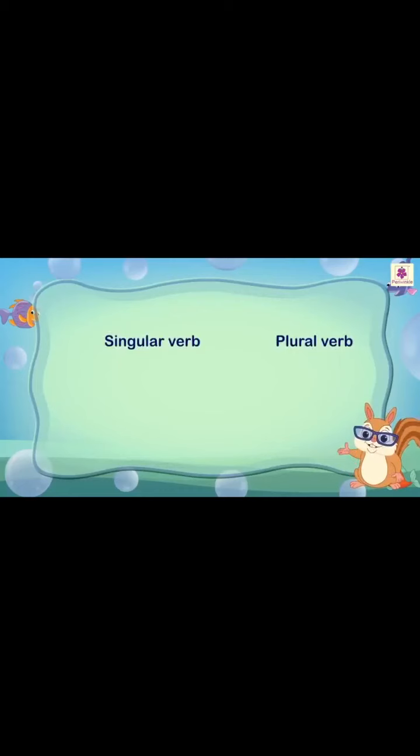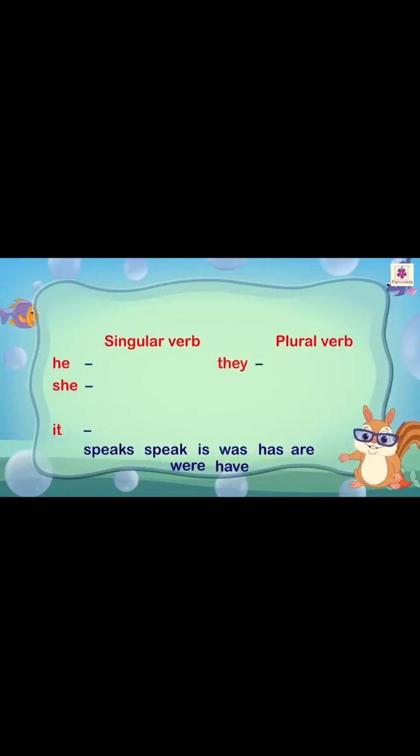To determine which verb is singular and which verb is plural, the trick is to think which verb you would use with he, she or it, and which verb you would use with they. For example, he speaks, singular verb.